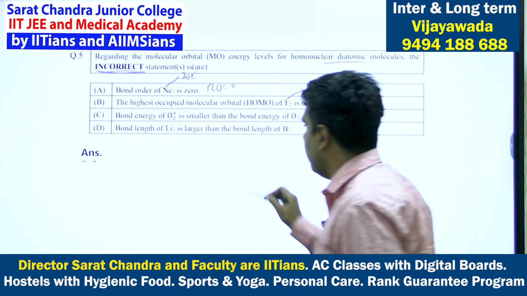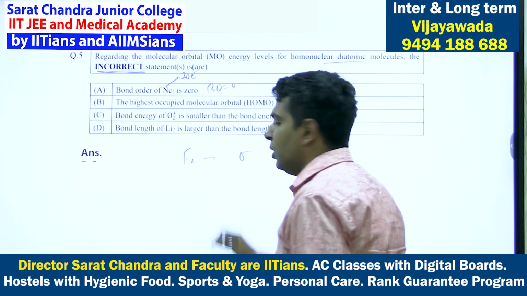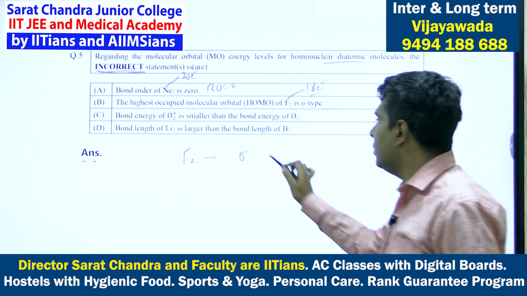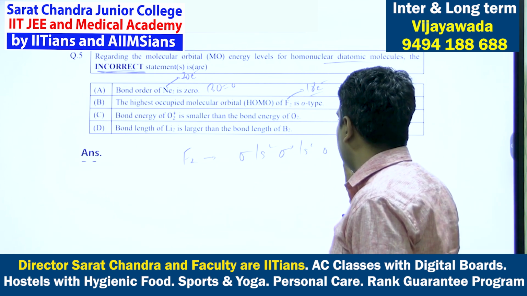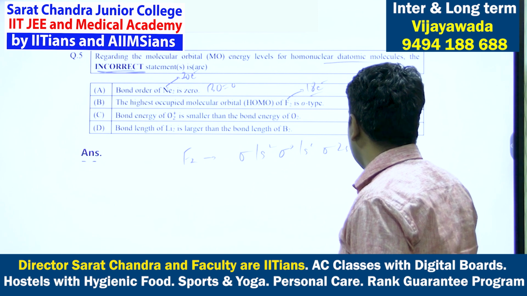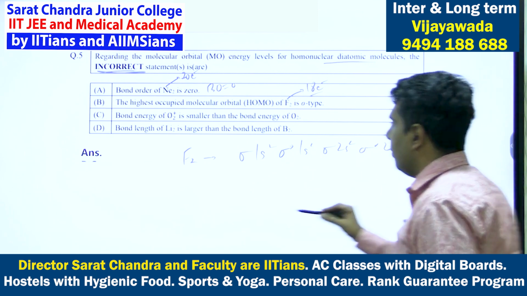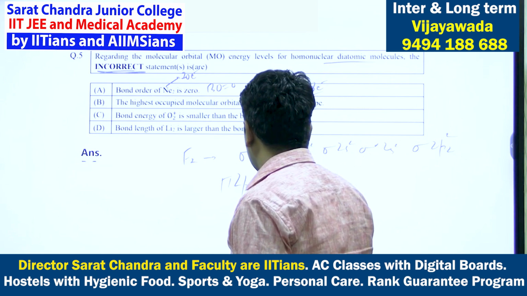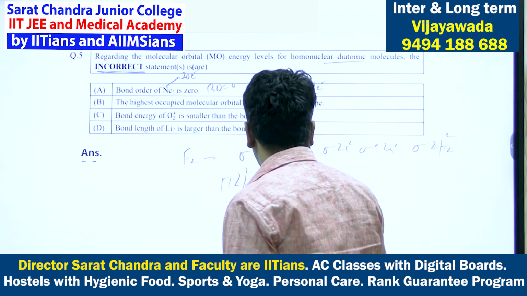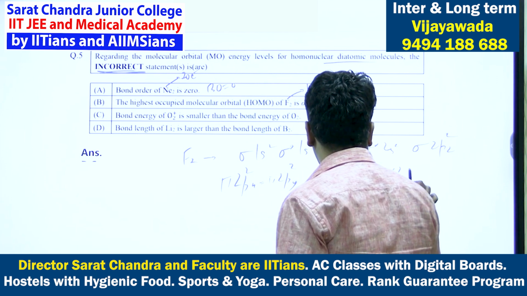So let us write down the electronic configuration of F2, that is 18 electrons according to molecular orbital theory. So sigma 1s2, sigma star 1s2, sigma 2s2, sigma star 2s2, then sigma 2pz 2, then pi 2px, pi 2py, then pi star 2px, pi star 2py.